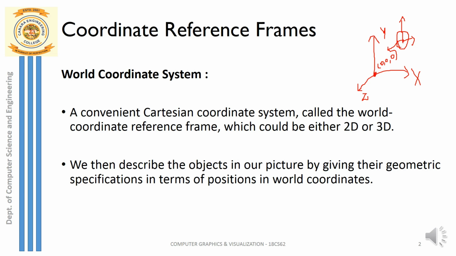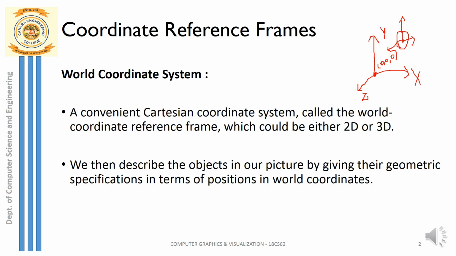So in our real world, a tree is an object, so the tree is represented with its own coordinate system called the object coordinate system. Again, this tree is represented in the world, so we call it a world coordinate system in which an object is represented. You can just see here, a sphere has its own coordinate system. We call it the object coordinate system. This is a real world which has its own world coordinate system. Now I want to represent this object in this world.